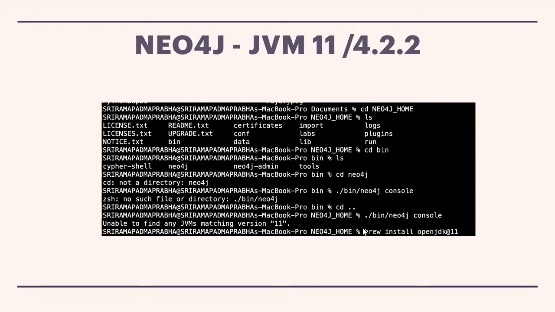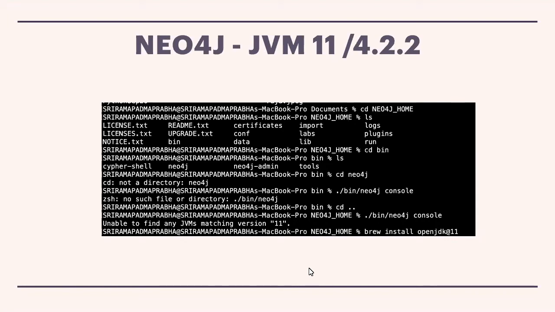After that, for example, if you are a Mac user, then you can do brew install OpenJDK@11. Automatically it will be installed in our local. If you are a Windows user, you can go to the Oracle website and download JDK 11 from their website after sign up, and you can install the .exe file in your local computer.